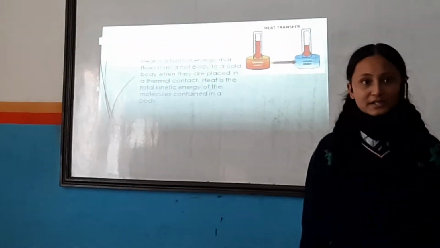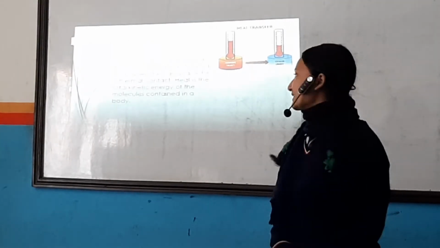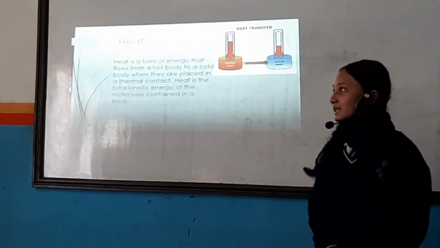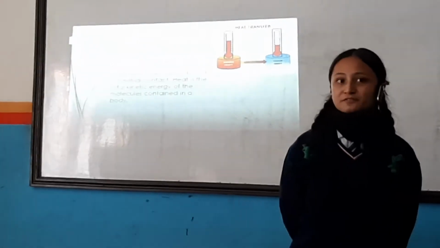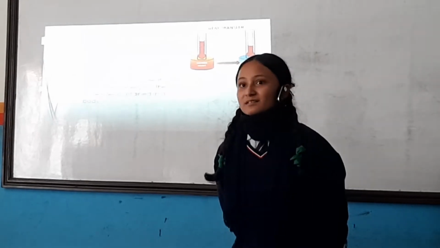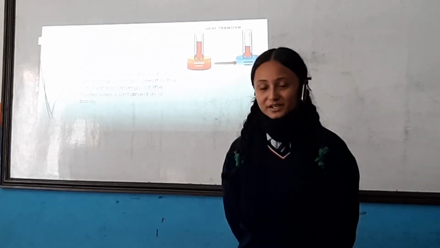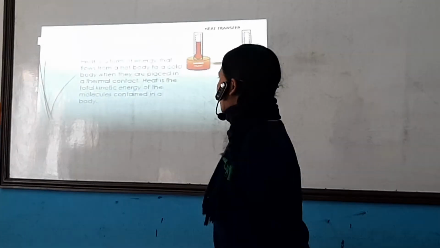Heat is a form of energy which flows from a hot body to a cold body when it is placed in thermal contact. As you all know, it is a form of energy. Energy is the capacity of doing work. There are different forms of energy as we studied in previous classes. Heat is also a form of energy.